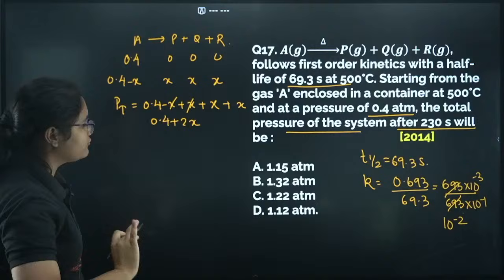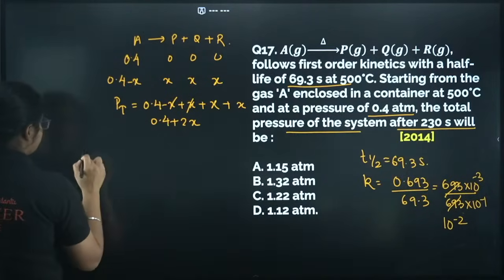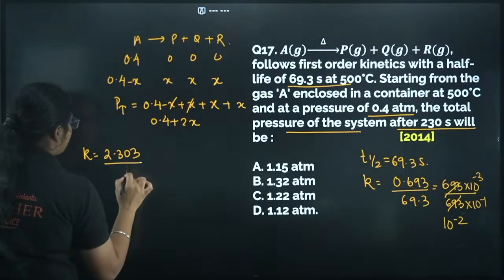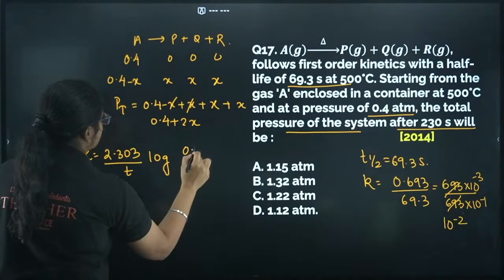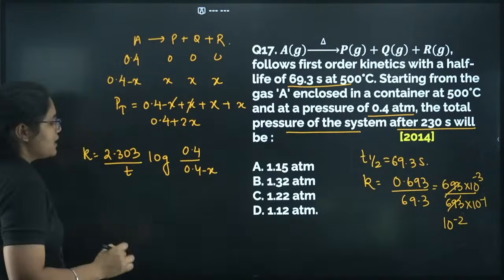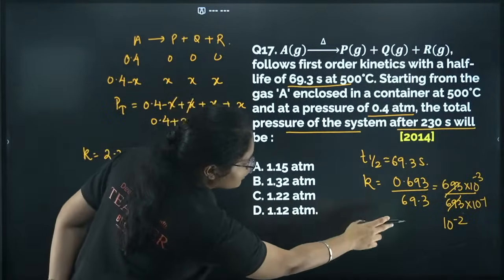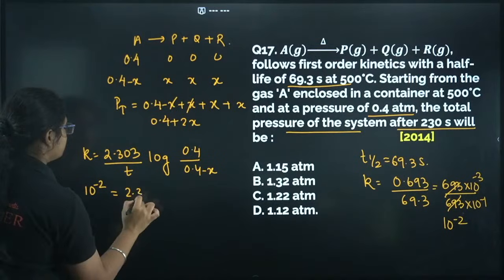right? So first of all, I have to find out this value of x here. So how will you calculate? See, we have k is equal to 2.303 by t log of initial concentration of A, which is 0.4, and final concentration of A, which is 0.4 minus x. Now from this I'll get the value of x. What is the value of k here? I have got 10 to the power of minus 2, is equal to 2.303.